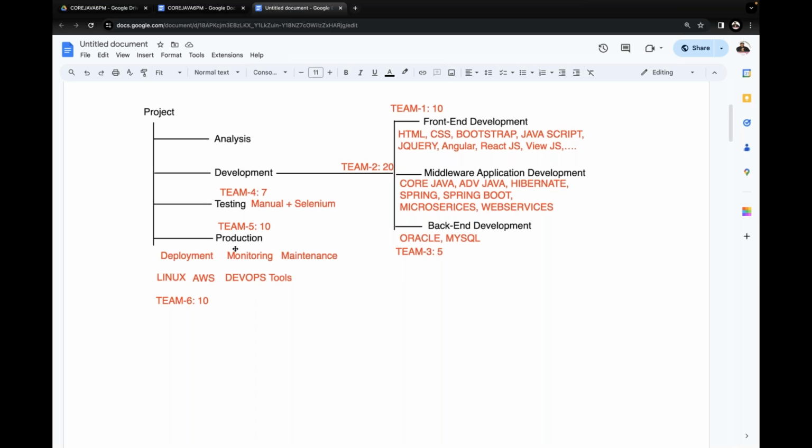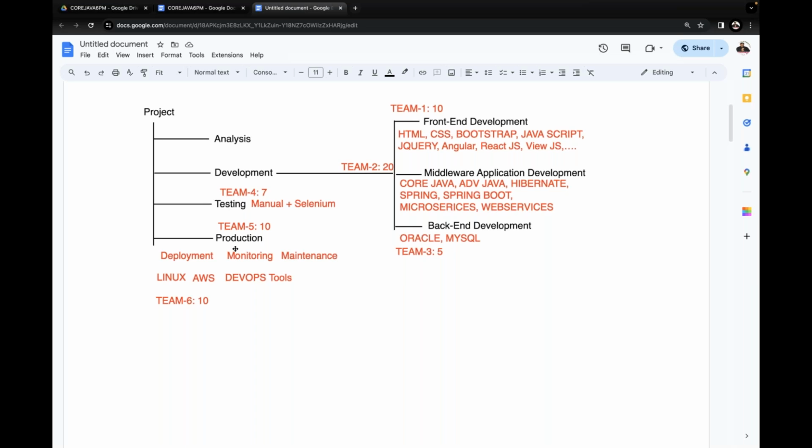Previously we had to maintain almost 60 to 70 developers. Now at present, with how many members can we complete our project? With 10 to 15 members, the total project is going to be completed or not? Then which approach is beneficial to the companies? The second approach is beneficial. Do you get my point or not?